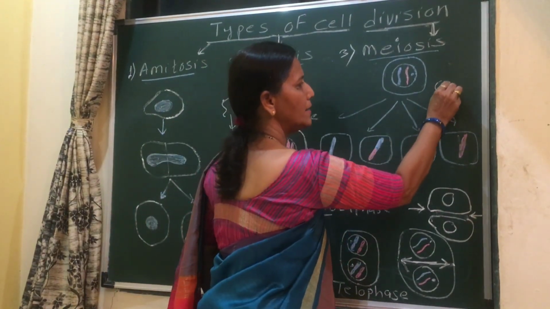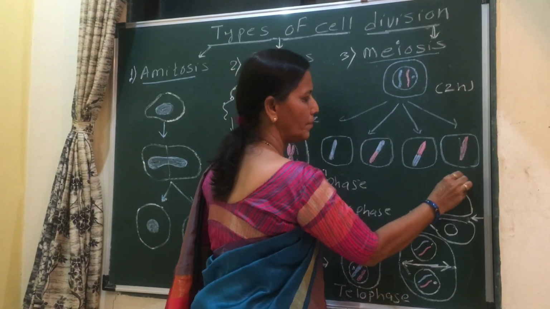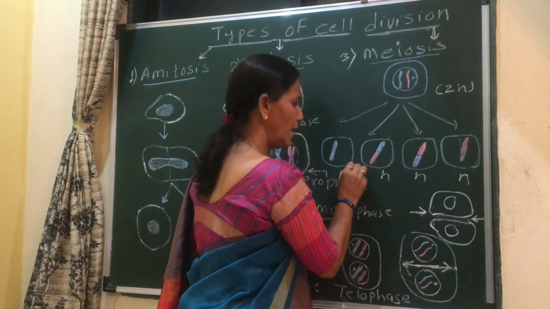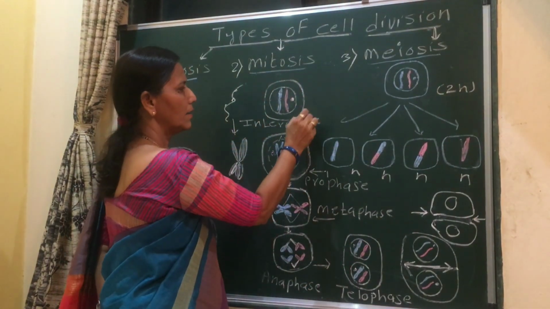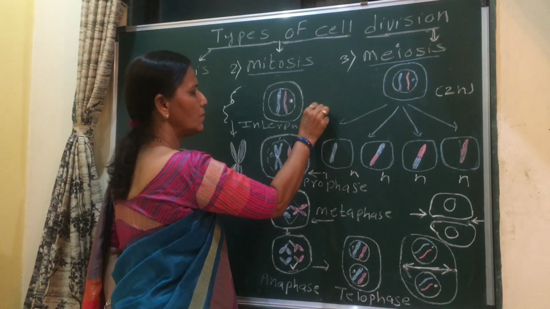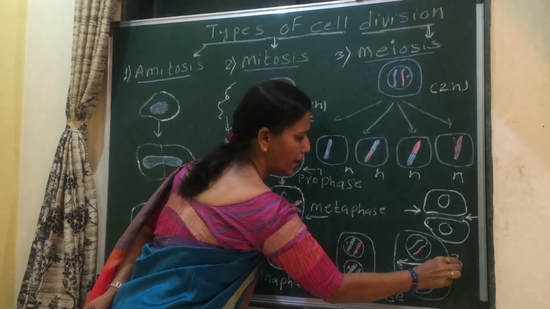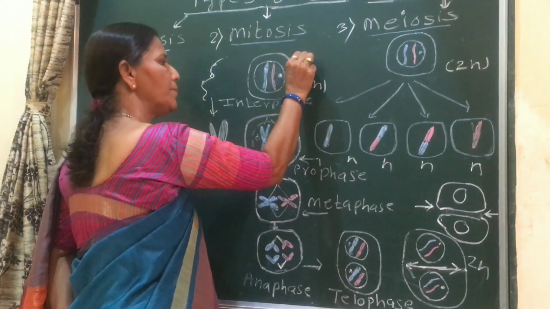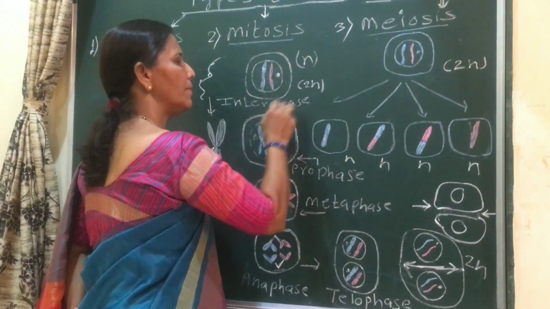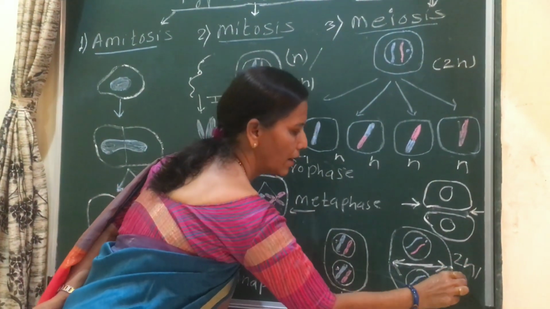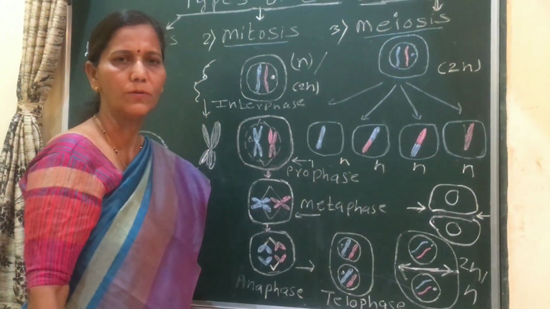Suppose this parent cell contains two sets of chromosomes. Here the daughter cell contains half. In mitosis, if the parent cell contains two sets, the daughter cell contains two sets. In meiosis, the daughter cell contains half the number of chromosomes.